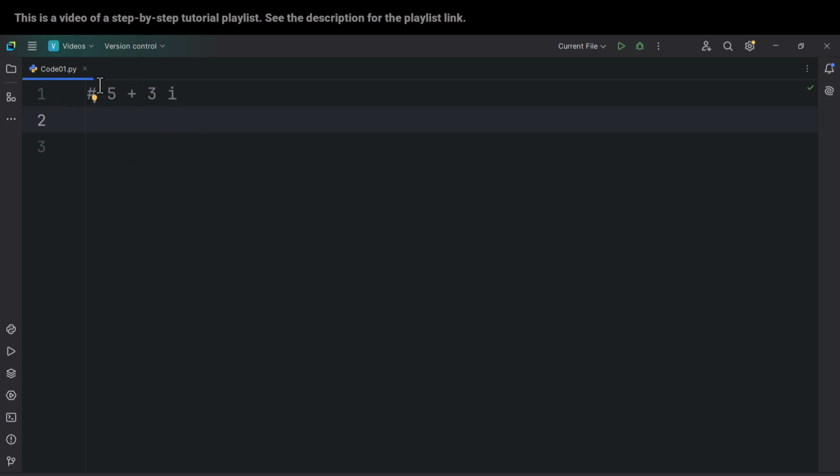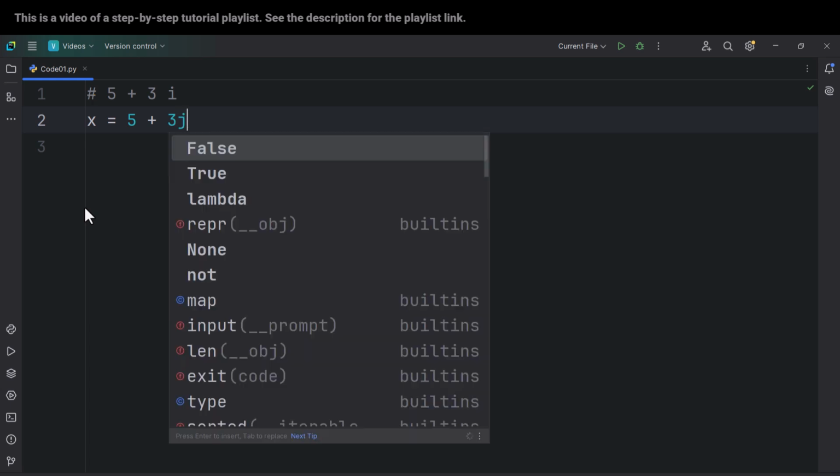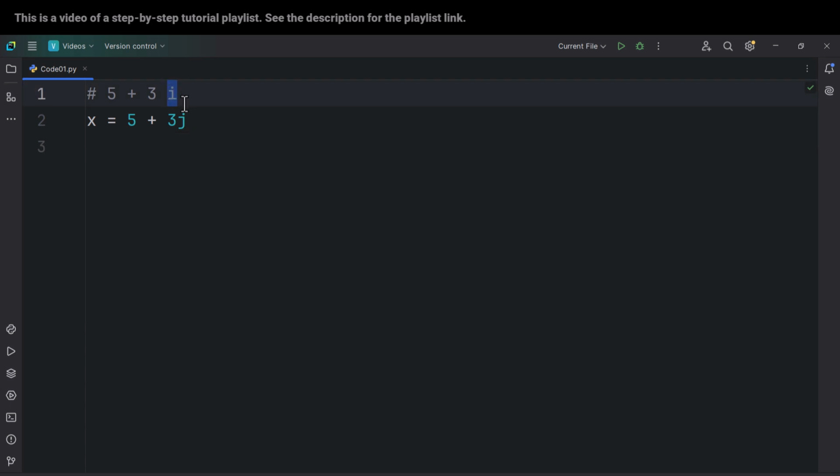Anyway, if you want to store such a thing in a variable in Python, we can simply type something like this, 5 plus 3. But remember that you should not type i, you should type j. And I know that in mathematics, we use i, it means imaginary, but in Python, you should not use i, you should use j. And also remember that here between 3 and this j character, we are not putting anything such as an asterisk or any other thing. So remember that you should type it like this, 5 plus 3j. So this is the imaginary part and this is the real part of the number. That's it. So this is the complex number.